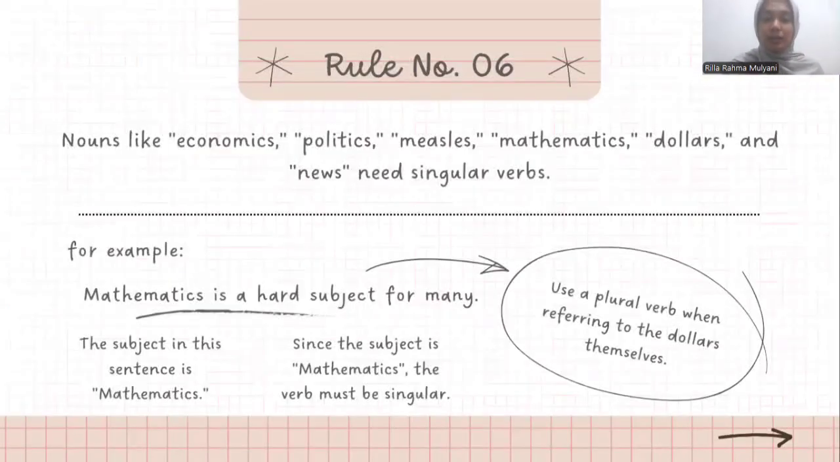Rule number 6, plural-looking but singular nouns. Example, mathematics is a hard subject for many. Some nouns look plural because they end in s, but they are actually singular. Examples include mathematics, economics, politics, news, measles. These nouns represent one subject or concept, so they use a singular verb. Okay, next.